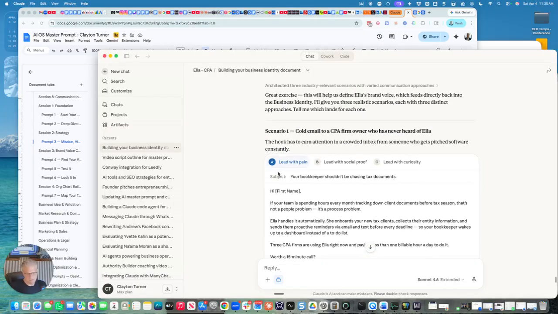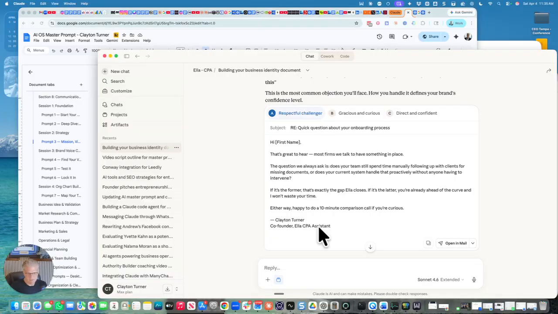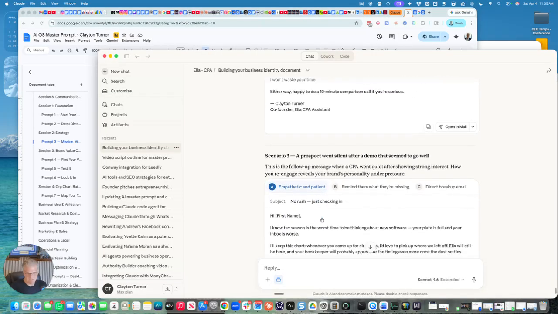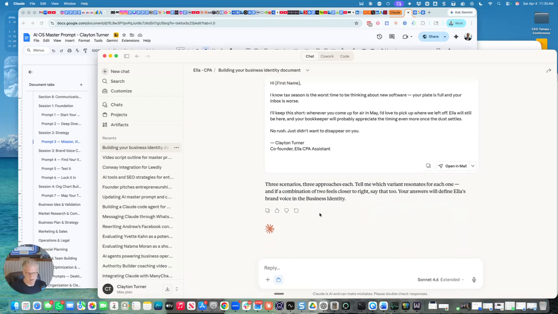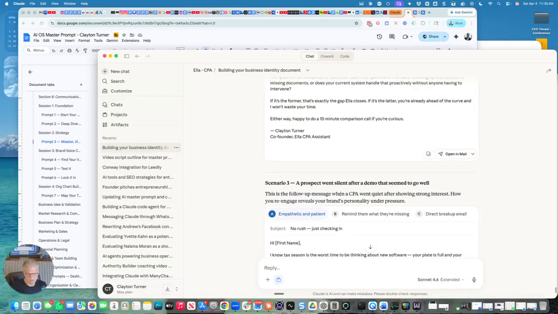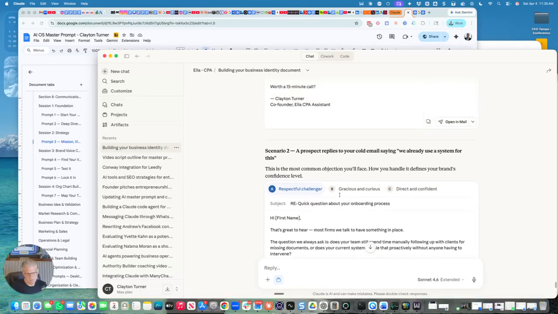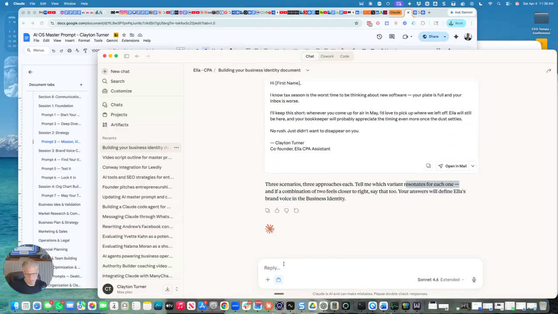But I do like brand scenario 1. Scenario 2 is when they reply to your cold email, "we already use a system for this." I don't really care about that. And scenario 3 is if the demo didn't go well, and then it will give you content already, which you can use. It asks me to tell it which variant resonates for each one in combination to feel close to right, so it wants me to pick from scenario 1 or 2. I'm only going to be concerned with scenario 1. Scenario 1 looks good.